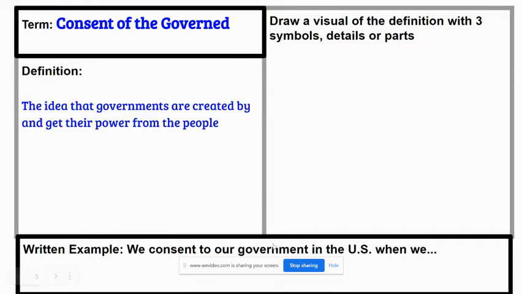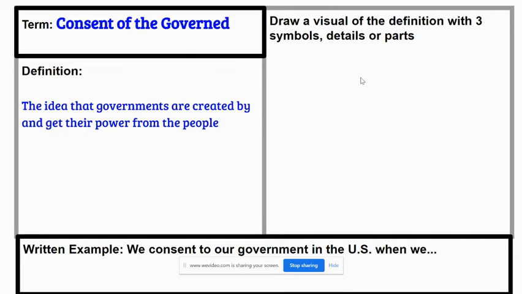So you could draw me a picture, tell me an example of when we consent to our government in the United States. We do what with our elected officials? How do they know that we've chosen them and given them the power? You could draw a picture of citizens taking action to choose a leader. That could be something you could draw, maybe a little ballot box. You could draw a picture of the people handing power in some form off to a leader and saying, hey, are we giving you the right to make decisions for us?